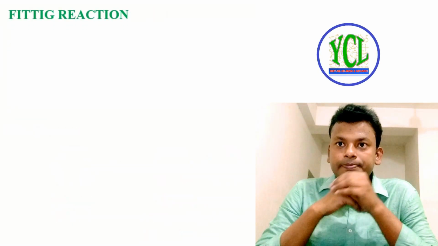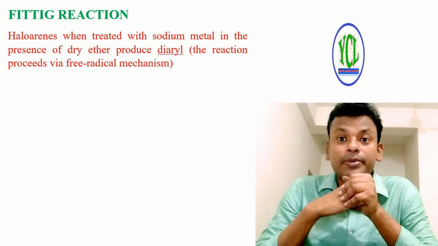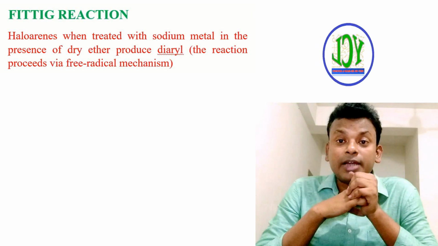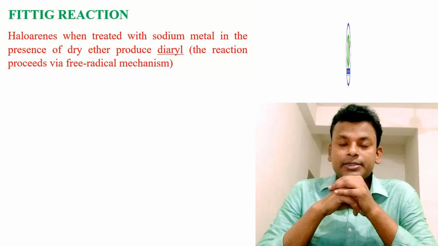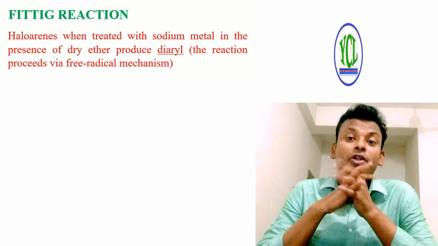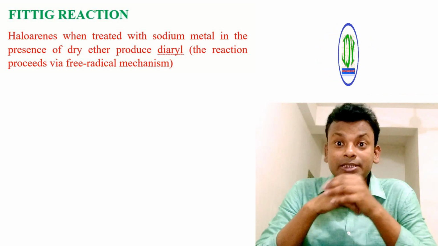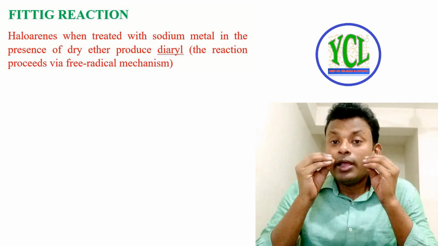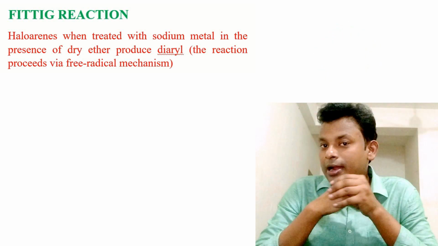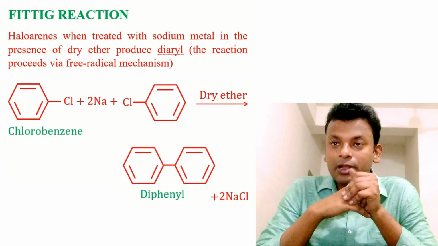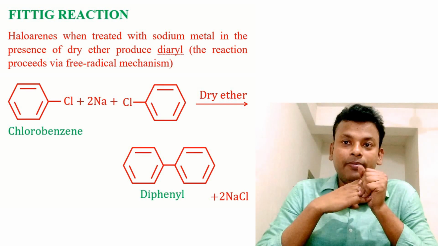Fittig reaction. Haloarenes, when treated with sodium metal in presence of dry ether, produce diaryl. The reaction proceeds via free radical mechanism. Here two aromatic halides are used, that is chlorobenzene, bromobenzene, iodobenzene. Means here we use aromatic halide to form a diaryl. Now this is the example, chlorobenzene reacts with sodium to form diphenyl.